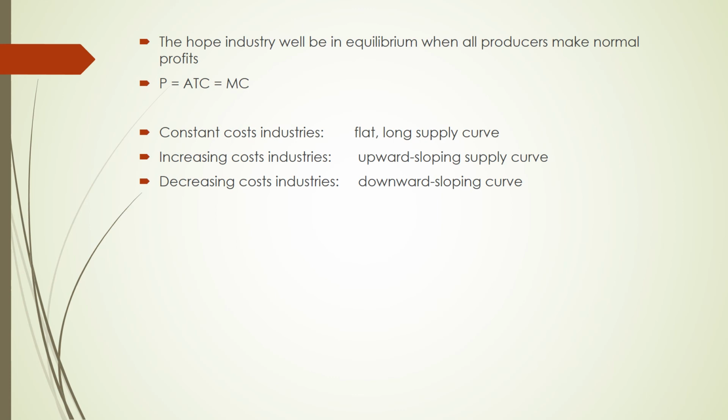Compared to the short-run supply curve, the long-run supply curve allows change in both the number of sellers in the hop industry as well as the scale of production of each individual seller. The hop industry will be in equilibrium when all producers make normal profit, which is when the hop price equals average total cost, which in turn equals marginal cost.